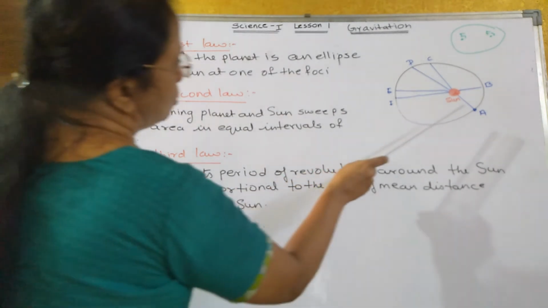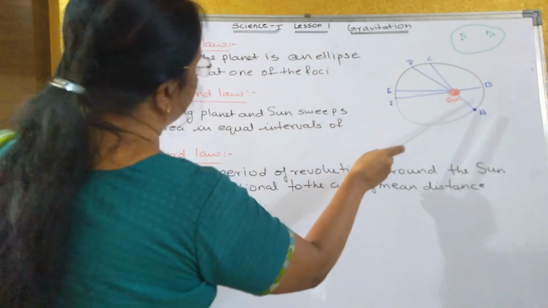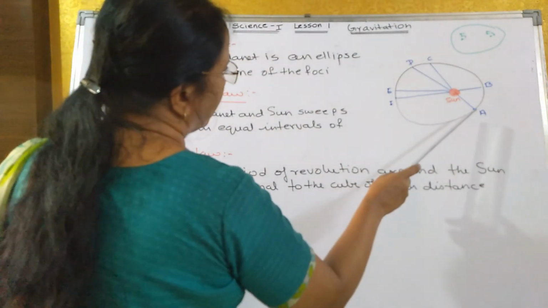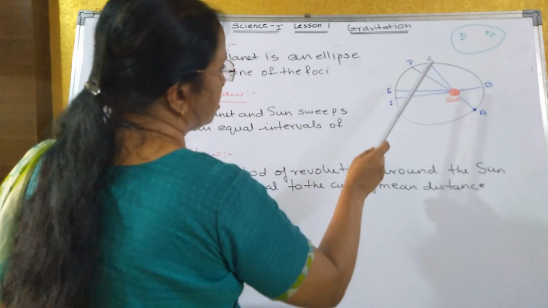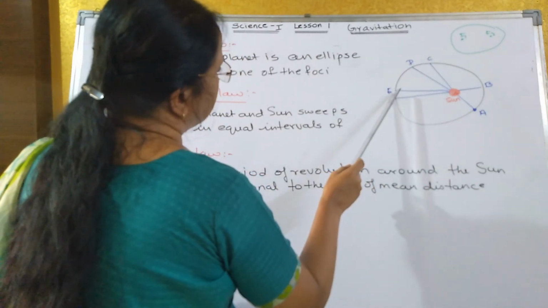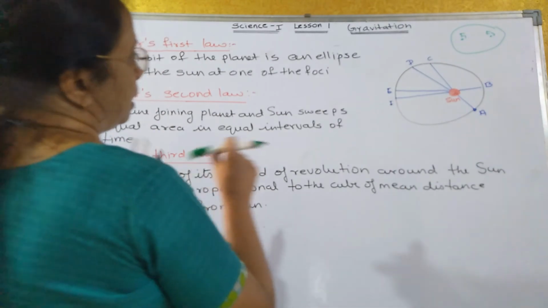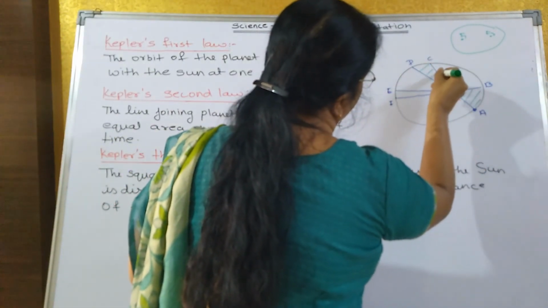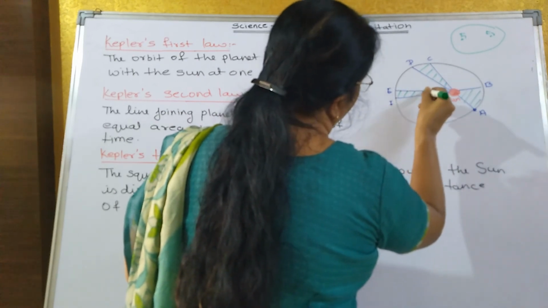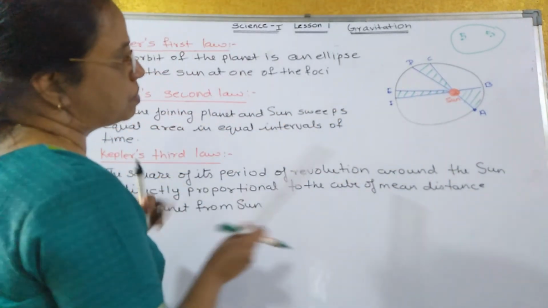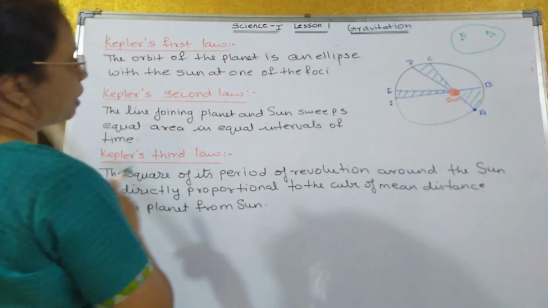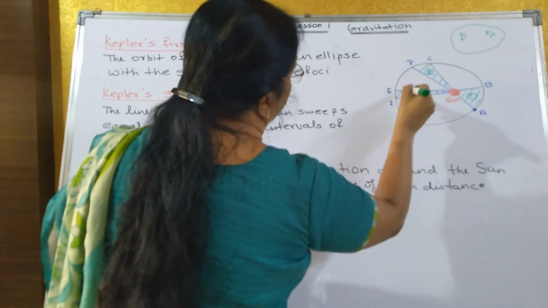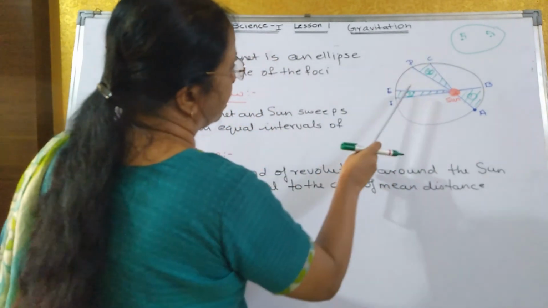The line joining the planet and the sun sweeps equal area in equal intervals of time. That means from A to B some time is taken. In the same time it covers C to D. In the same time it covers E to F. Then it sweeps equal area at equal intervals of time. That means the area over here is equal to the area over here and is equal to the area over here. All the three areas are equal.